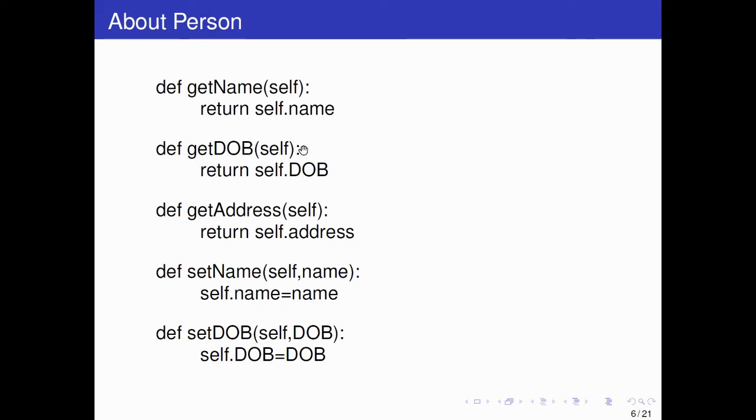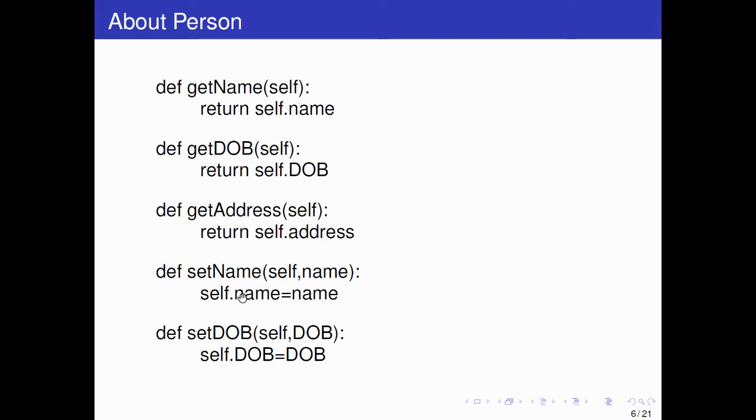Def get_dob of self, then return self.date_of_birth. These are the functions we are defining. Def get_address(self), return self.address. And def set_name. Set name will be used to update the name. So we are defining the function set_name(self, name). Self again is the object and name is the variable. If you want to update the name, you will use this function. So self.name is name.